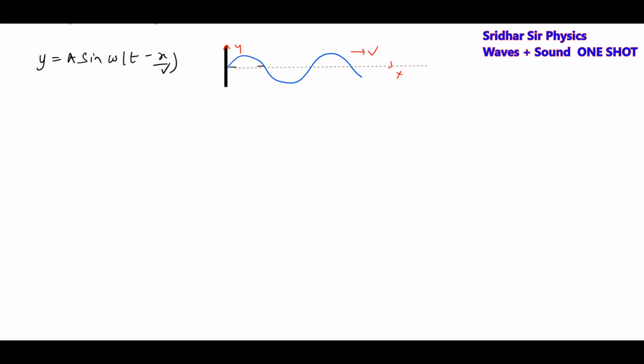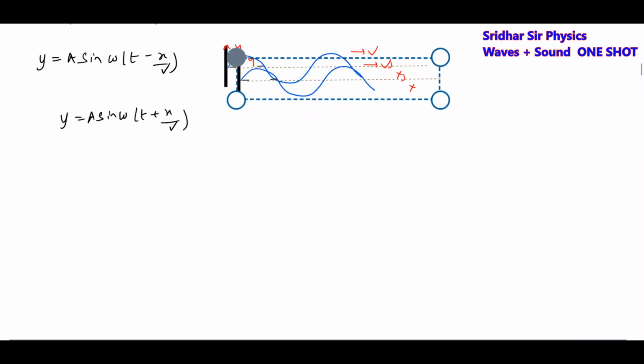Then if you write the equation y equals a sine omega t plus x by v, the same wave will now be propagating along the negative x-axis.